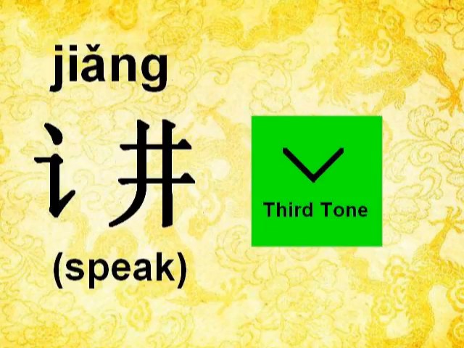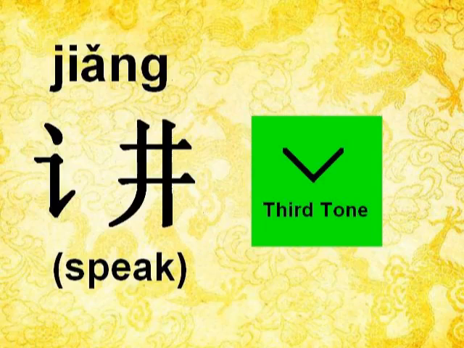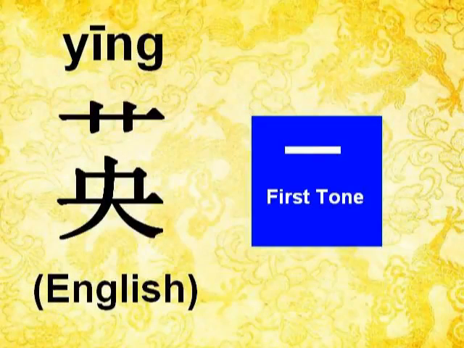Altogether jiang, with the third tone, which goes from up to down and then up again. 讲. In a shorter version, 讲.